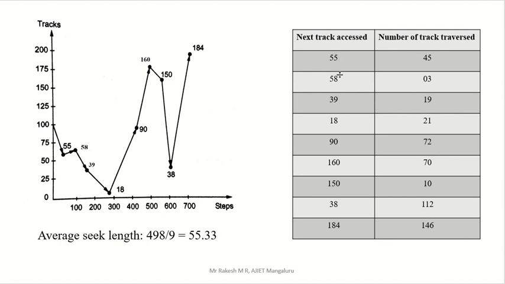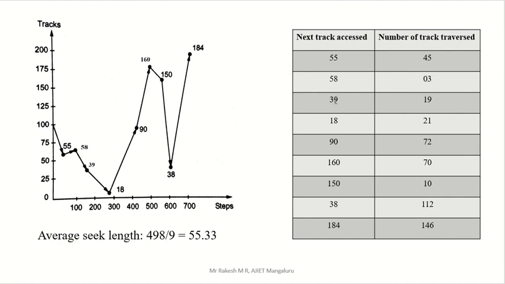55 we have here, and here we have 58. 55 minus 58, or you can consider 58 minus 55. Anyway, second number minus first one, or first number minus second one, whichever is higher, you take first, minus the other number. Okay, so now here 58 is one number. So actually you have to take 55 minus 58. Then you have to take mod. Mod means the plus or minus is gone, right? So 55 minus 58, that is a 3 right here.